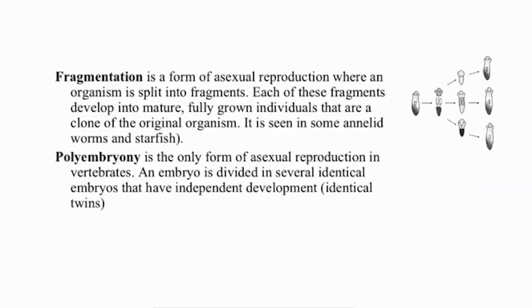Fragmentation. It is a form of asexual reproduction where an organism is split into fragments. Each of these fragments develops into mature, fully grown individuals that are a clone of the original organism. It is seen in some annelid worms and starfish. Polyembryony. It is the only form of asexual reproduction in vertebrates. An embryo is divided into several identical embryos that have independent development. They are called identical twins.